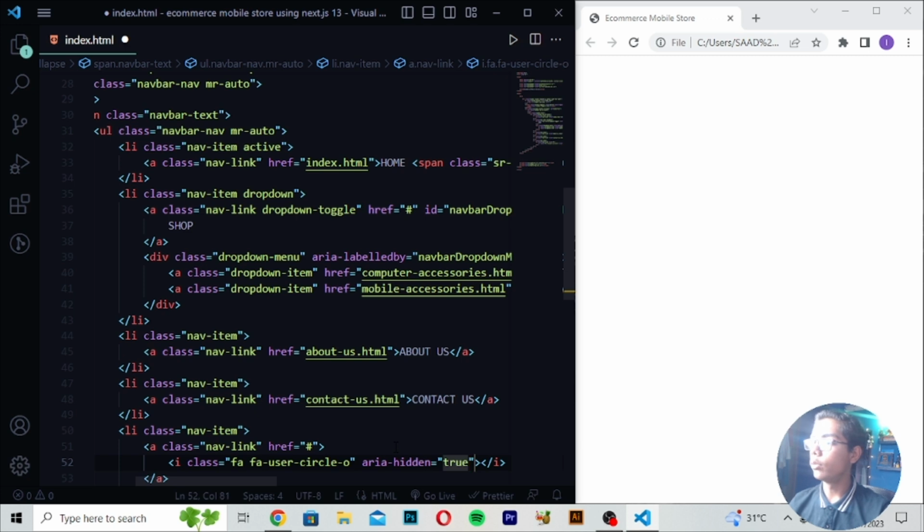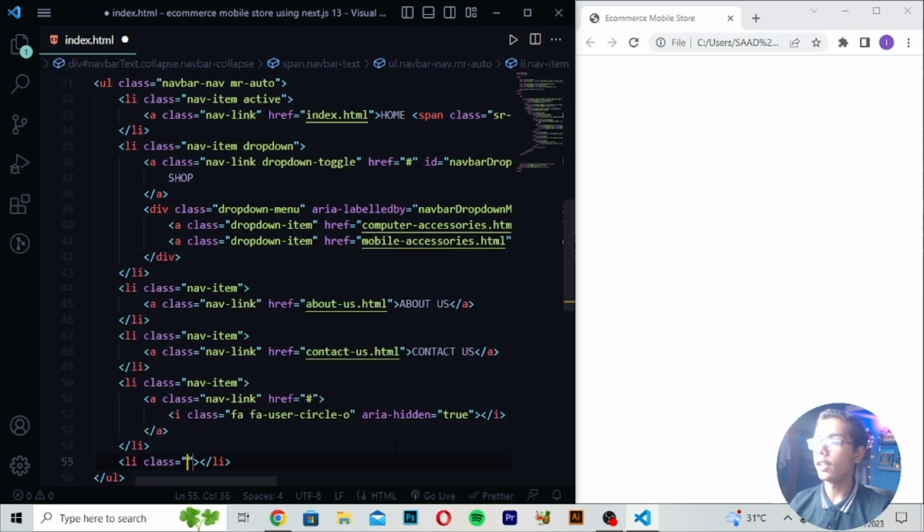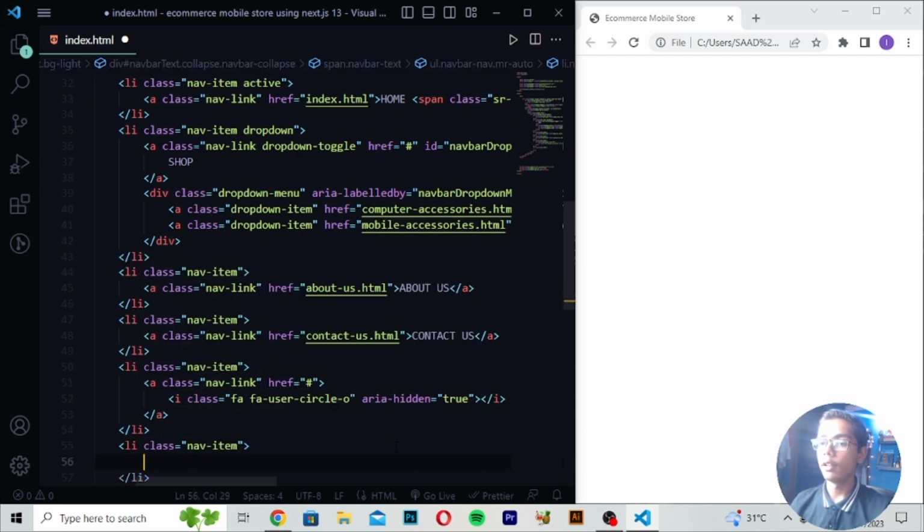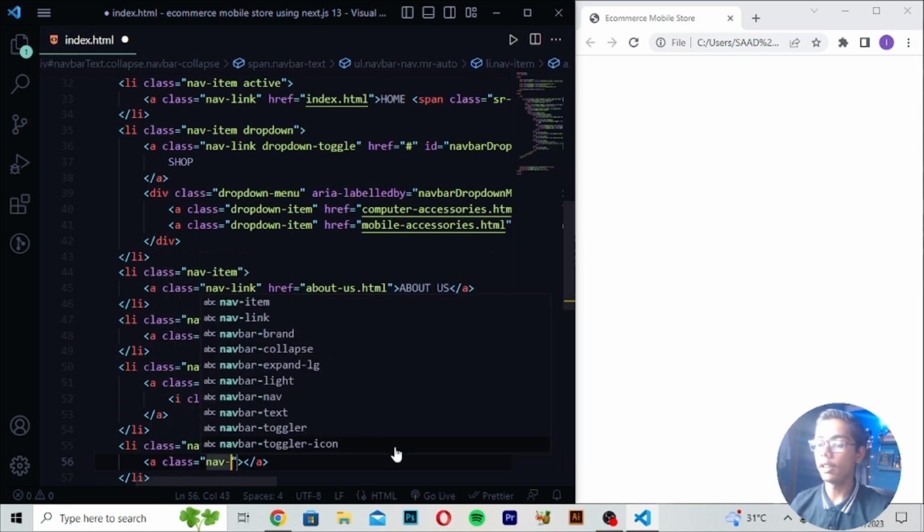Then after writing true, here you have to move down, write an li tag class, write nav-item. Then you have to write an a tag. Then here I will be writing class, which should be nav-link.